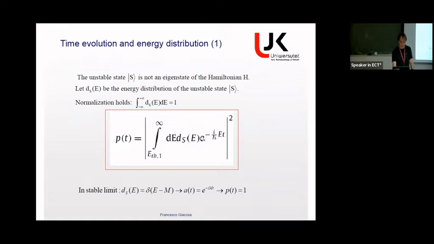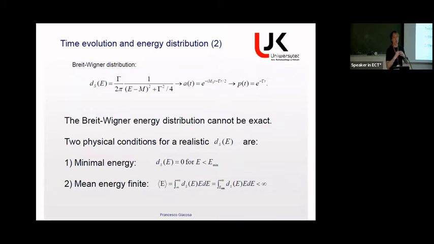And of course, if, for instance, you plug in here a Dirac delta, so if you go back to the case in which the unstable state is an eigenstate, and then it's not unstable anymore, in the limit in which it becomes stable, this object here is 1, for clear reasons. So we go back to a stable state. But in general, I should do a calculation of this type. If we know the energy distribution, or the spectral function as it is sometimes called, then one can calculate the survival probability. Of course, a very well-known limit is the Breit-Wigner distribution, which goes back to many years ago, I think the 30s.